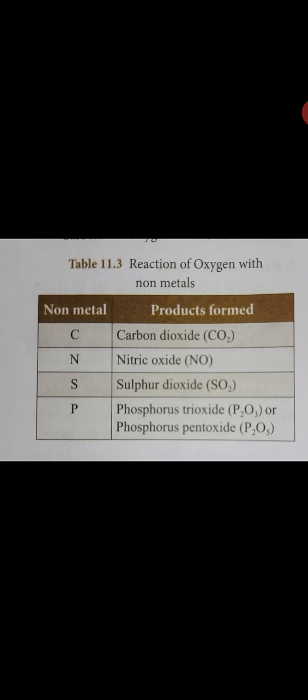So these are some of the non-metals and the products formed. Carbon C gives carbon dioxide, N gives nitric oxide, NO, sulfur S gives sulfur dioxide, SO2, and P, phosphorus, gives phosphorus trioxide or pentoxide. So these are the reactions with non-metals.